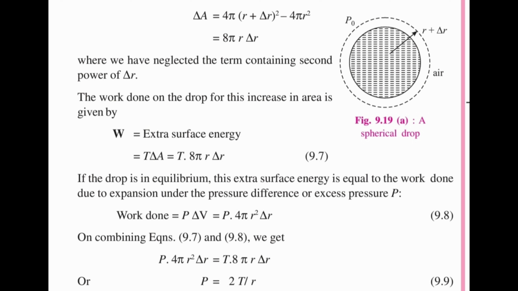delta R. The work done on the drop for this increase in area is given by W is equal to T times extra surface area, is equal to T delta A, is equal to T into 8 pi R delta R. If the drop is in equilibrium, this extra surface energy is equal to the work done due to expansion under the pressure difference or excess pressure P. Work done is equal to P delta V is equal to P into 4 pi R square delta R. On combining the equations, we get P into 4 pi R square delta R is equal to T into 8 pi R delta R. Therefore, P is equal to 2T by R.